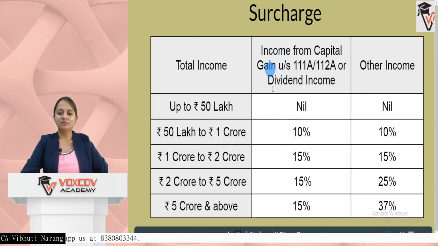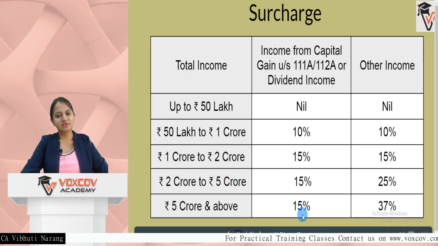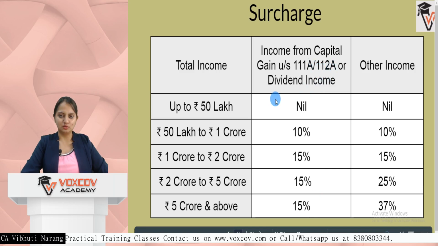So moving further, up to 50 lakh you do not have any surcharge. If your income is falling under these three sections till 1 CR, it is 10%. From 1 CR to 2 CR, it is 15%, and any other slab above it is 15%, which is fixed. So it cannot be more than 15% if the income is from these three sources.